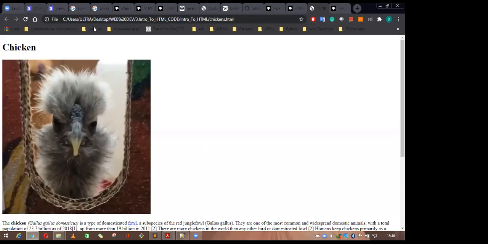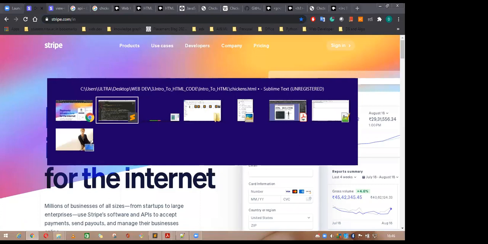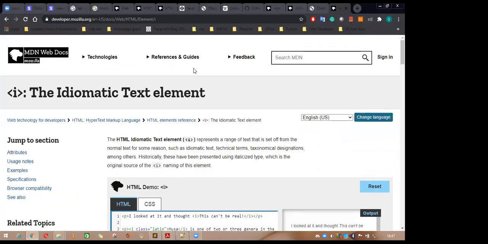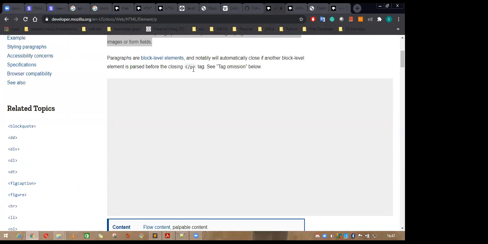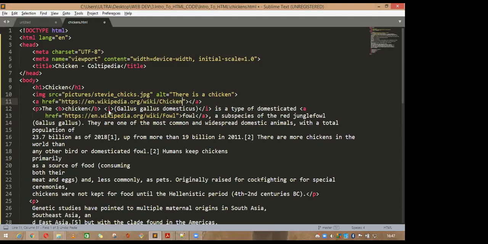It is asking for a link for this one. So you copy it and paste it here. Okay, it is asking for http start.in. Leave it. Take some other link which is relevant to the chicken. This one. Take this link, Control Z, paste it here, and you can see.